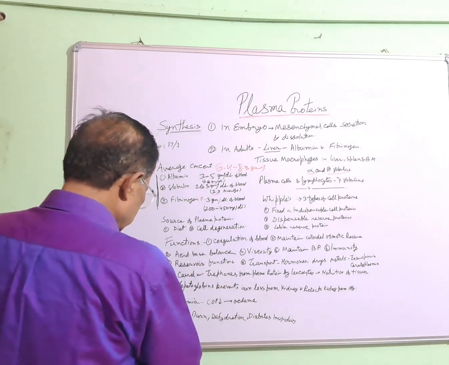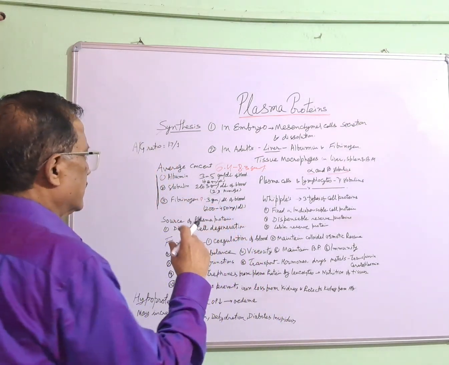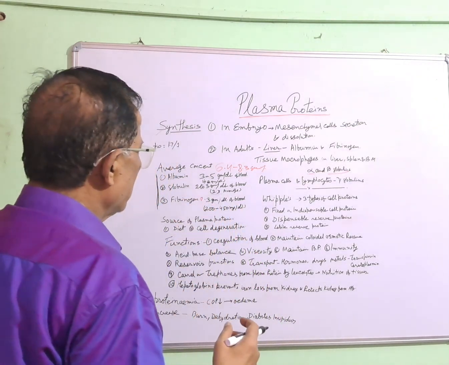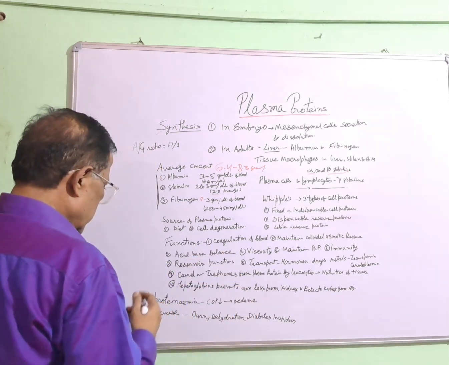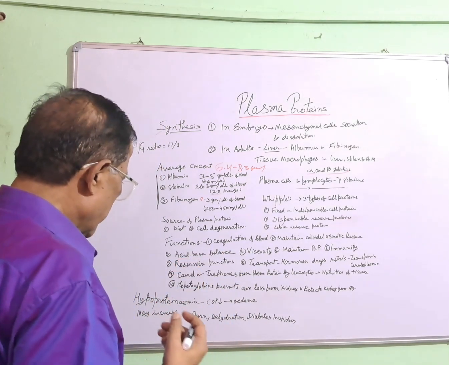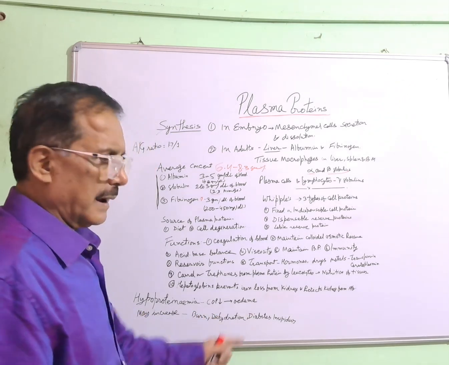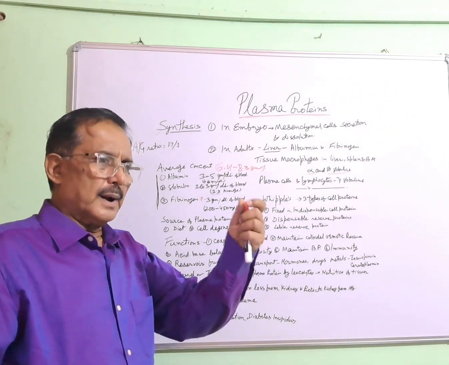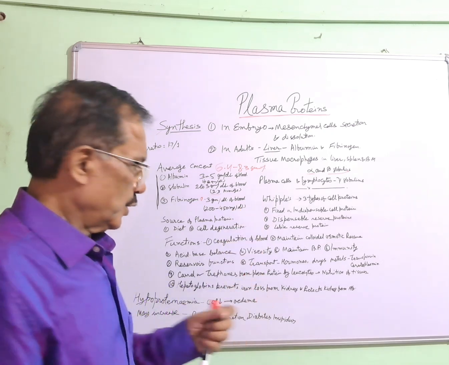When the level increases above the average concentration of 6.4 to 8.3 gram per cent, it is called hyperproteinemia. This is seen in burns, dehydration, and diabetes insipidus, when water from plasma is reduced.